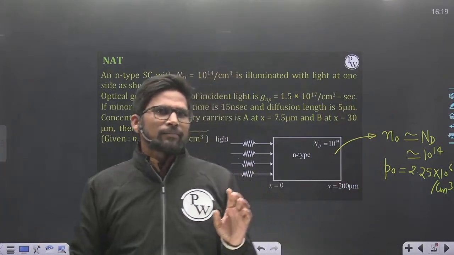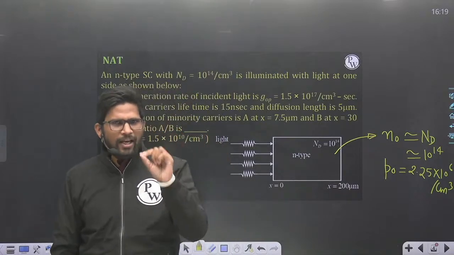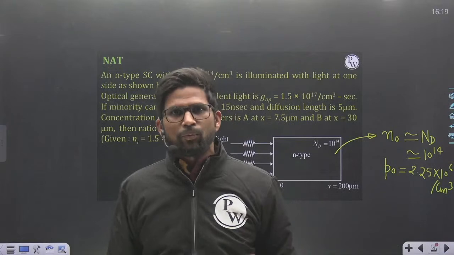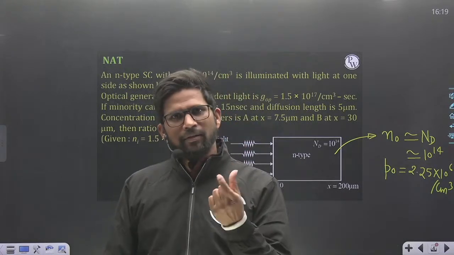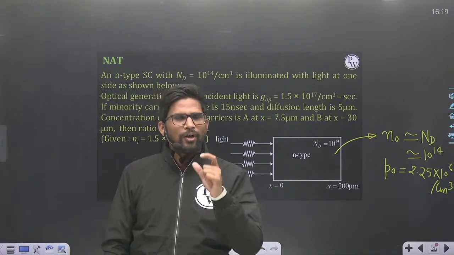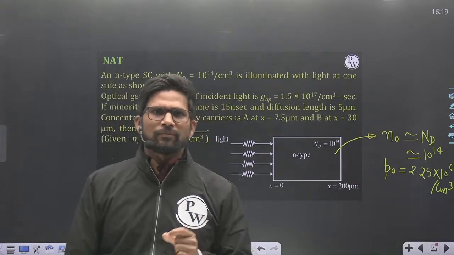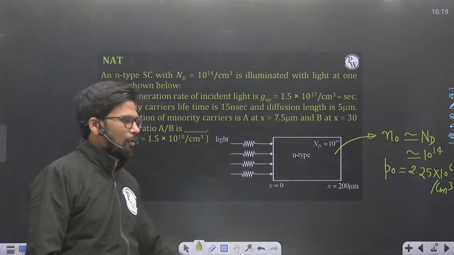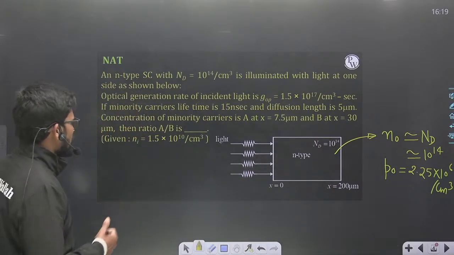But if there is any approximation in that formula and you don't know it, then the GATE examination can make you solve it wrongly. That's why this question is there. Okay, let me try to solve it.